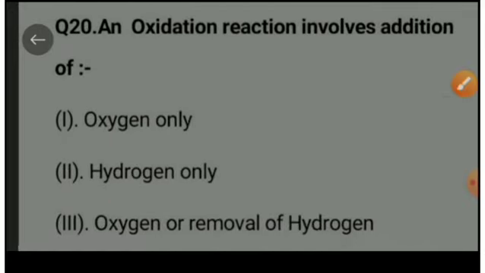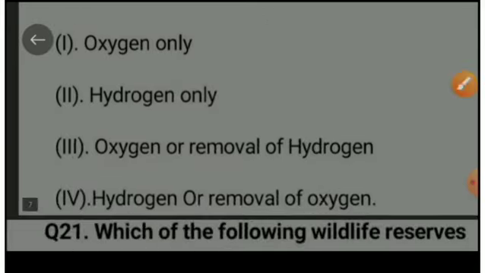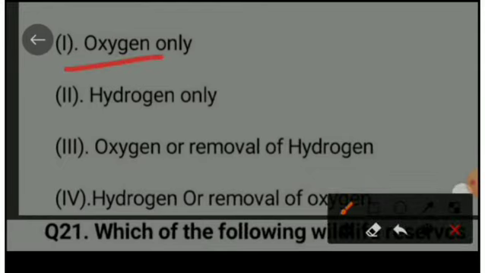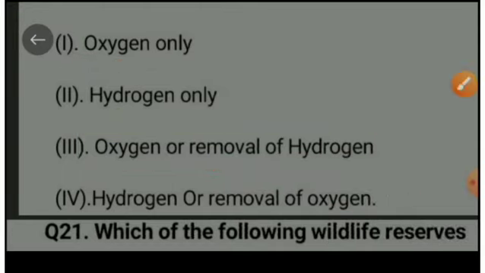Next question is, an oxidation reaction involves addition of option A, oxygen only; option B, hydrogen only; option C, oxygen or removal of hydrogen; option D, hydrogen or removal of oxygen. The right option is option third, that is addition of oxygen or removal of hydrogen is called oxidation reaction.